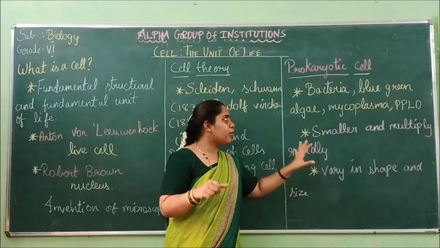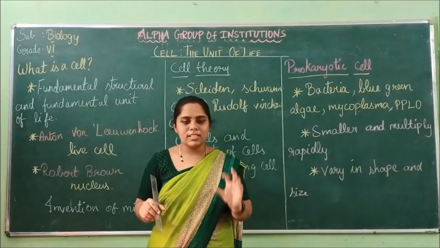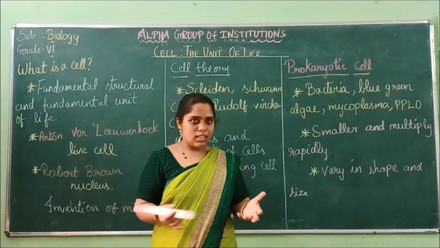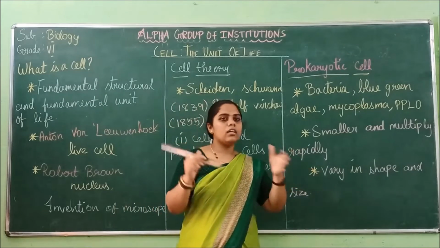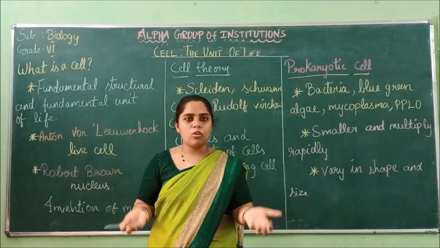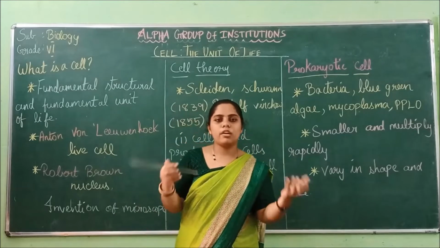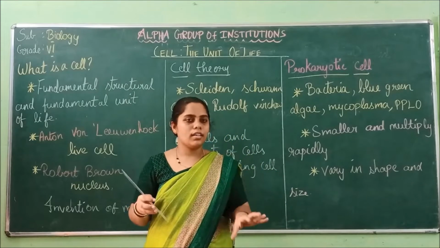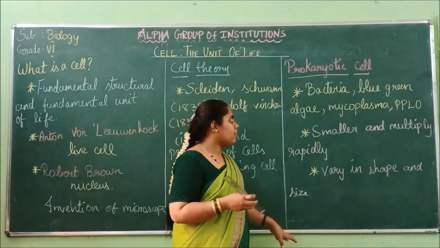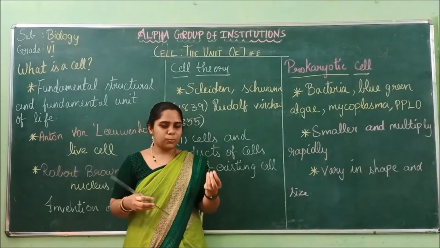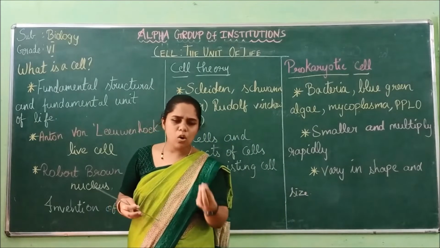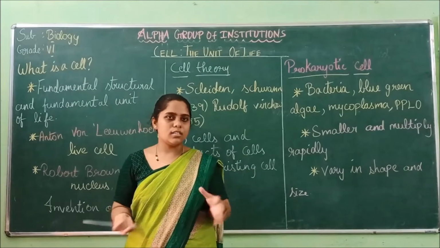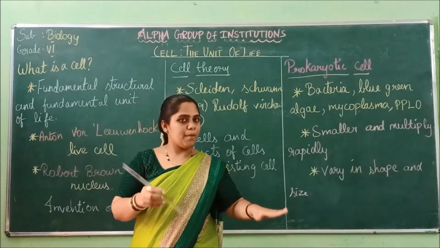But in the prokaryotic cell, what happens? They do not have such well-defined organelles. So the nucleus is there to perform all the activities, mitochondria for giving power, like that. The membrane-bound organelles are not well developed because these prokaryotic cells are very small cells. We should not expect them to be so advanced. They are a little bit primitive.